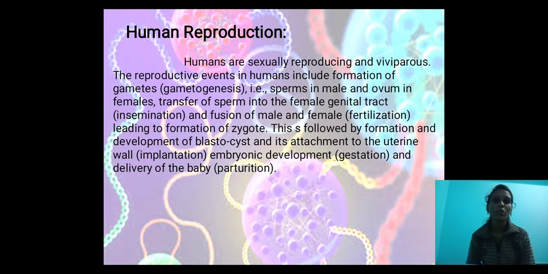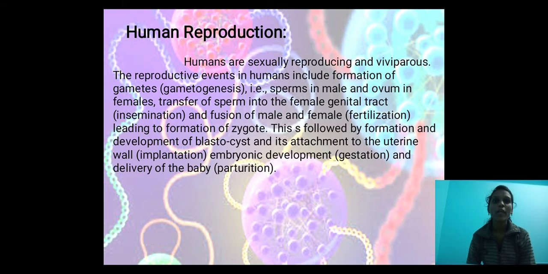Humans are sexually reproducing and viviparous. Viviparous means giving birth to young ones, that we call viviparous. We are reproducing sexually and viviparous.